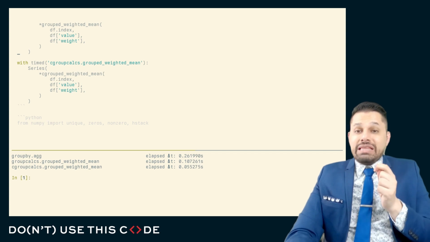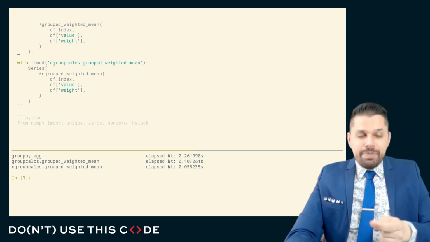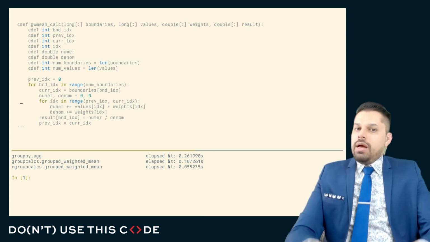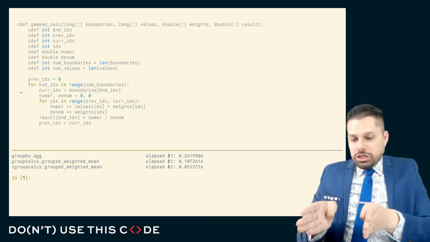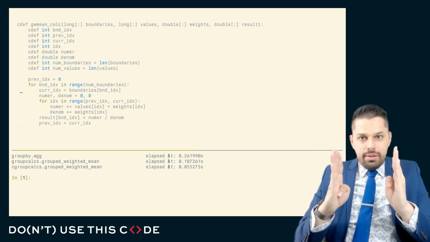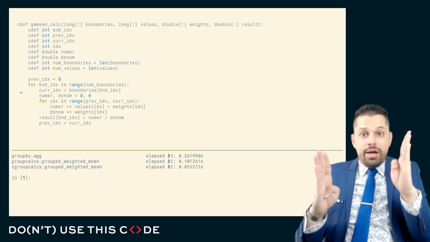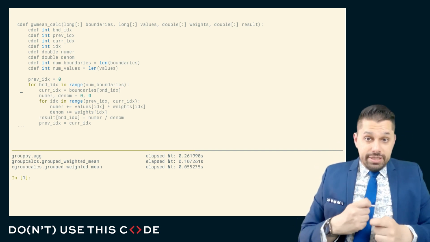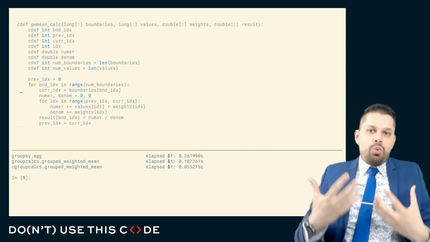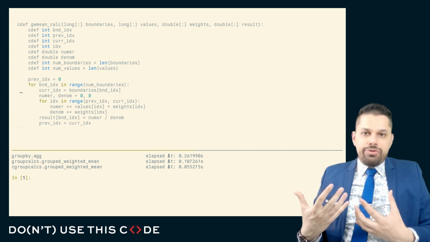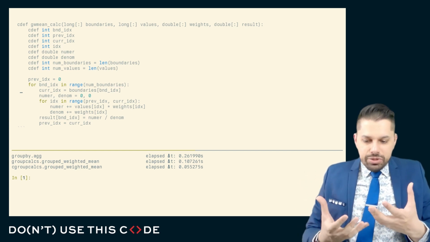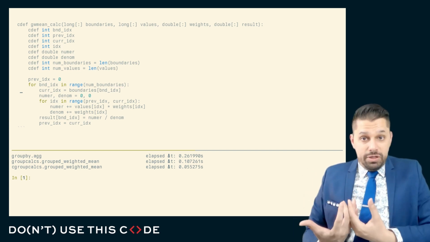We can, in fact, make this code almost 100 times faster by taking a regular group by apply and just decomposing it into some Python code that looks at where the boundaries are and then looks at views of the underlying NumPy data from the starting point of the boundary to the ending point of the boundary. Grouped weighted summary statistics end up being one of these things that the pandas group by API is just not well suited to do. And it turns out that things that you would otherwise anticipate being so contorted or so many simple steps, how could they be faster, end up being remarkably faster.